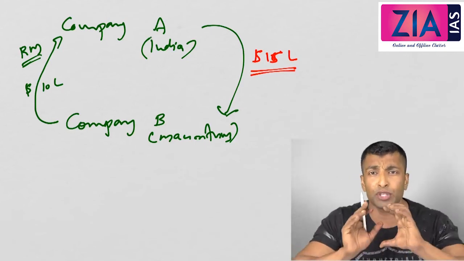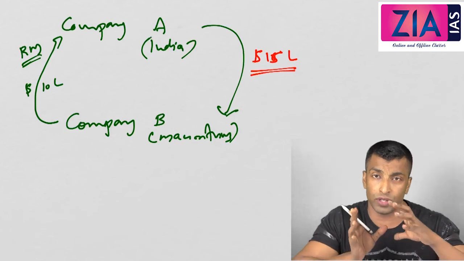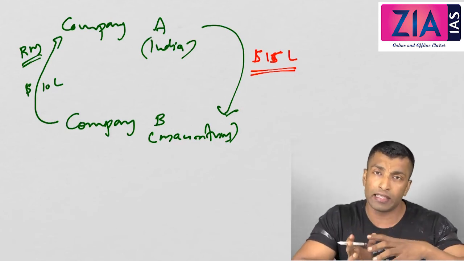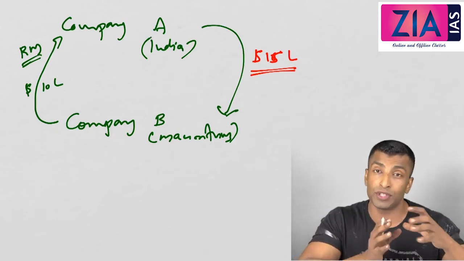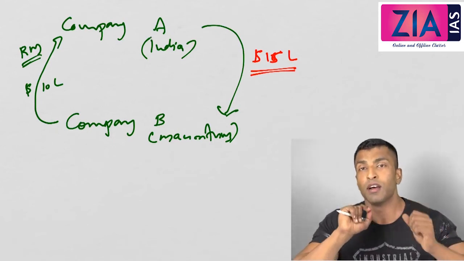Actually, you're supposed to pay how much? 10 lakh. So the worth of the input is actually 10 lakh. If you're selling it to some other country, you are getting 10 lakh only. They will only pay 10 lakh. But if you're paying it to an associated company, you can manipulate and you're getting 15 lakh.